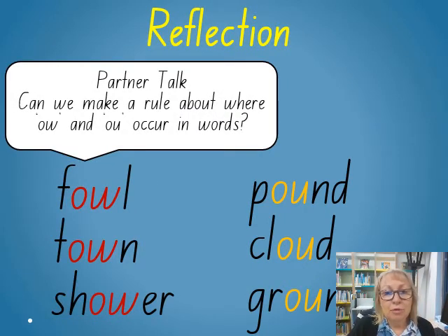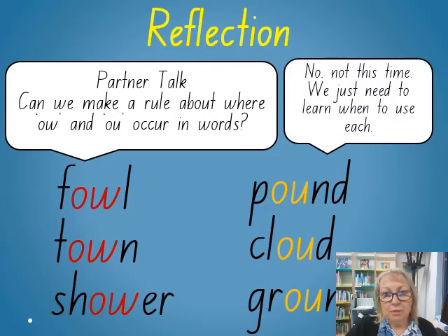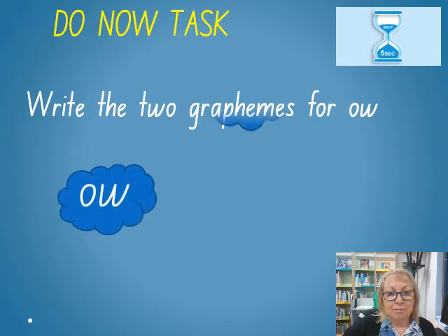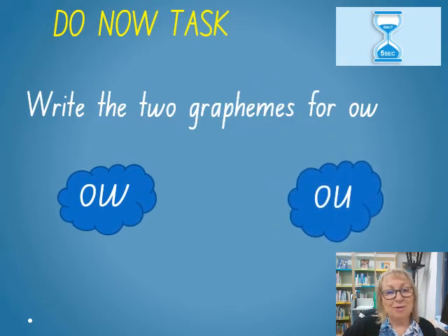Partner talk. Can we make a rule about where OU and OW occur in words? Looks like we might be able to make a rule, but can we actually make a rule? No, not this time. We just need to learn when to use each one. So we just need to learn when we use OU and where we use OW. Now, write the two graphemes for me again, which I'm sure you'll be good at this time. Good job, everybody.